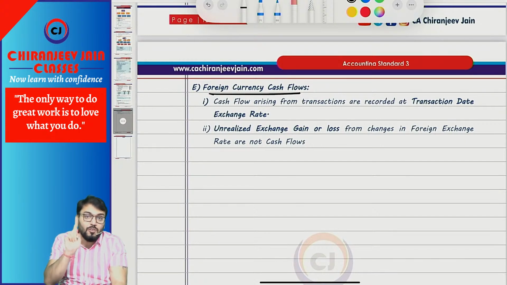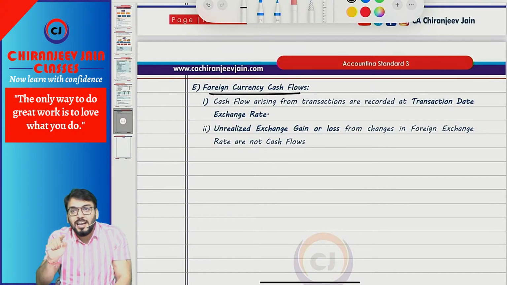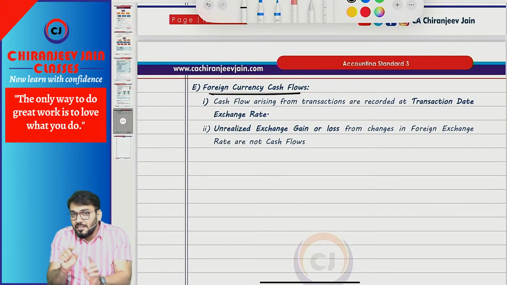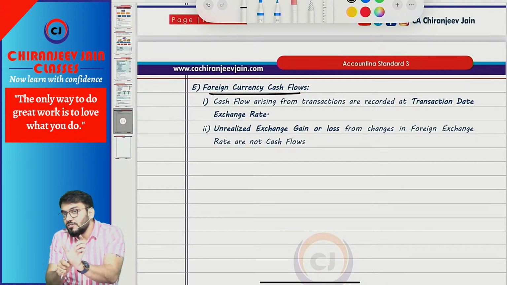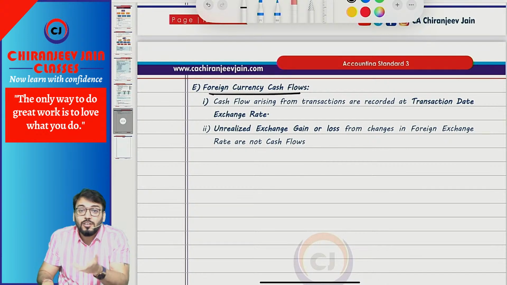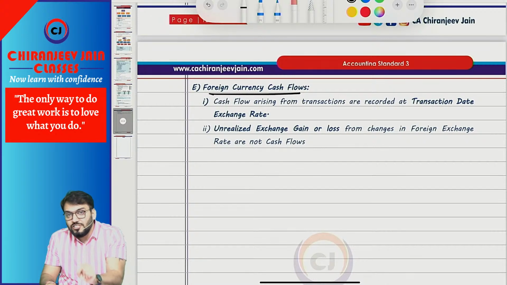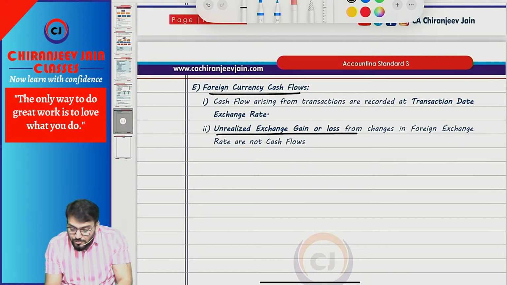Then foreign currency cash flow. I think the last point we have done about foreign currency cash flow. Any foreign currency cash flow will be recorded at the transaction exchange rate. And due to translation of foreign currency monetary items, there is some exchange gain or loss. That exchange gain or loss may be realized or unrealized. If it is unrealized, that does not involve any cash movement. So unrealized exchange gain or loss will not be considered in the indirect method, so that will be eliminated.